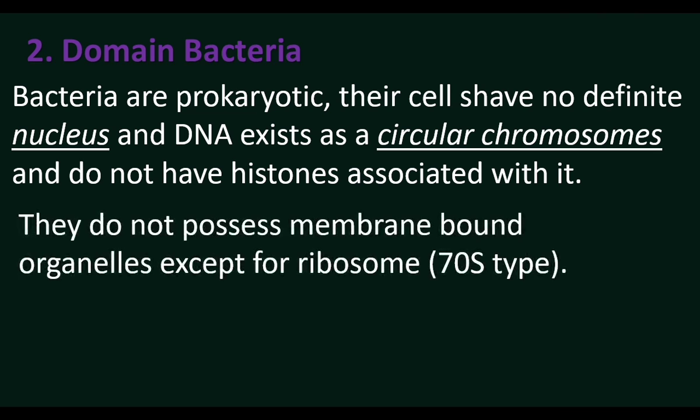Bacteria do not possess membrane-bound organelles. Examples for membrane-bound organelles are mitochondria, chloroplast, endoplasmic reticulum. In bacteria, only ribosomes are the organelles. Ribosomes are the only organelles found in bacteria because ribosomes are not covered by membrane. The type of ribosomes found in bacteria are 70S type, but eukaryotes have 80S type of ribosomes.